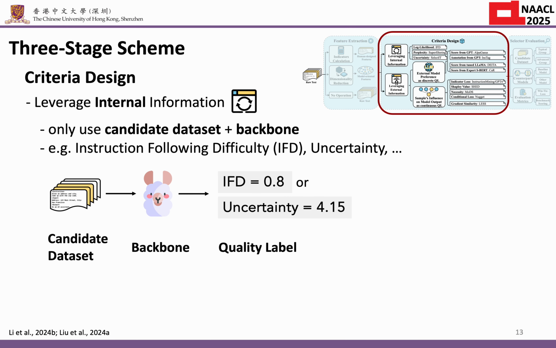Moving on to the second stage, criteria design. The key question is how to construct a proper quality label that can capture the true data quality. So first, based on where to get a quality label, we divide the source into internal information and external information. By internal, we mean the quality signals are inherent in the candidate dataset. For example, some works quantify how difficult an instruction is to follow for their backbone and use that difficulty as the quality label. That's what we call internal information.